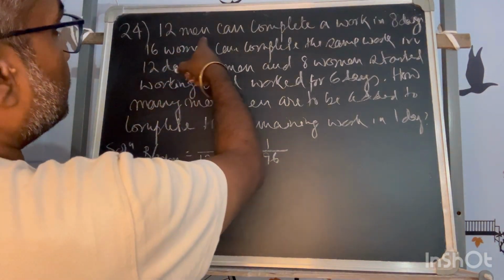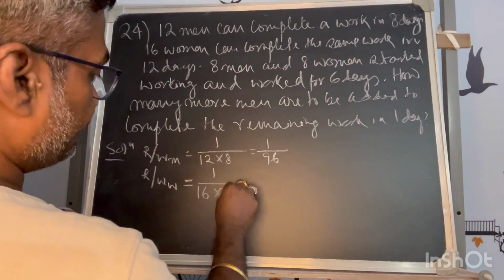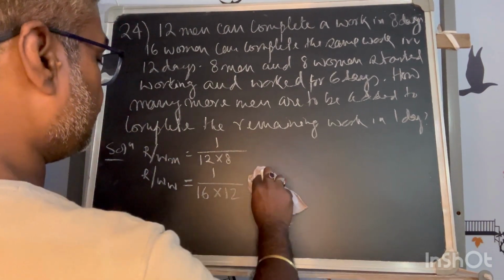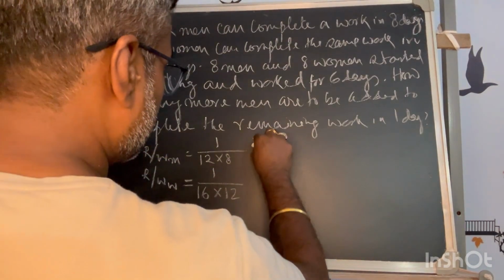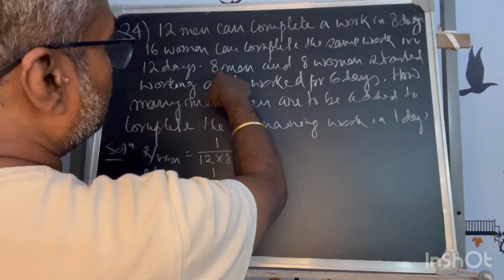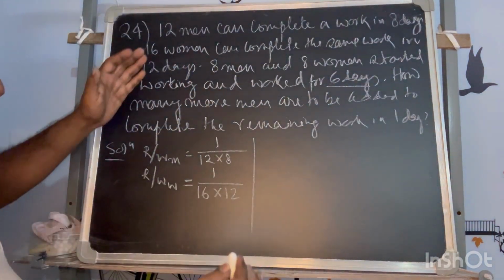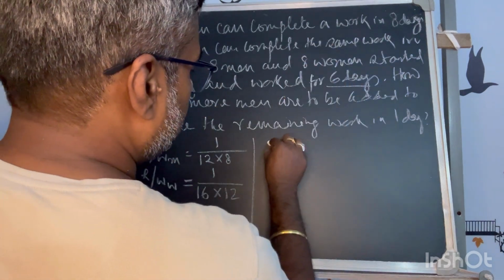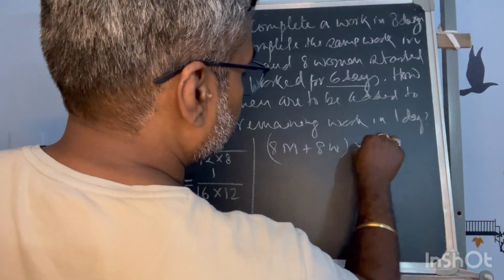16 women can complete the same work in 12 days. So 16 into 12. It will be easy later if we don't calculate it right now, I will keep it like that. Now, the actual work started with 8 men and 8 women working for 6 days.